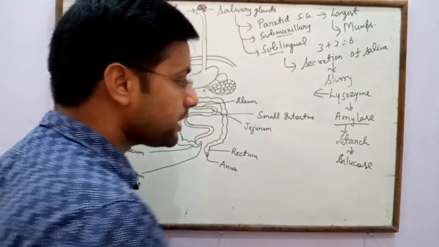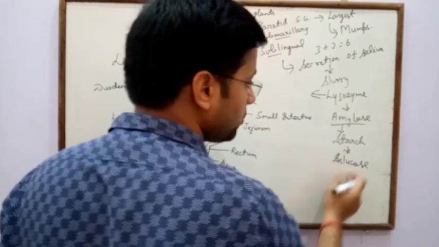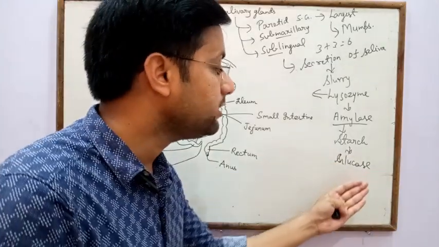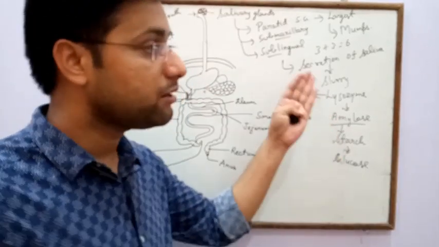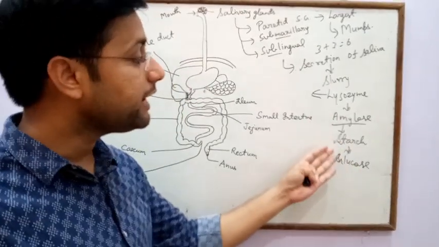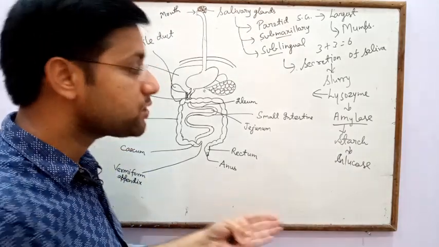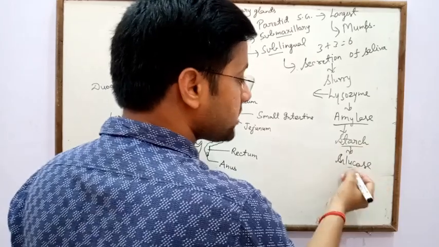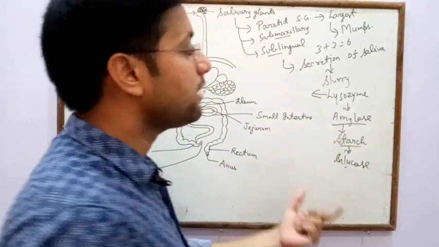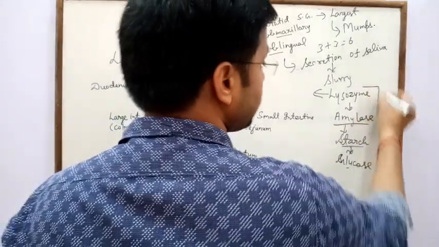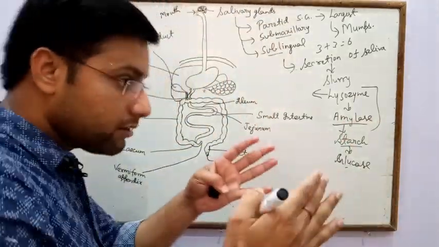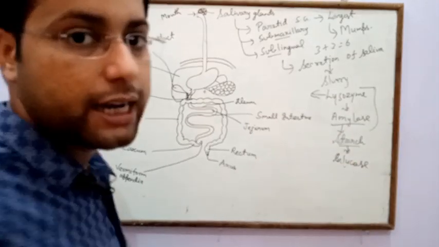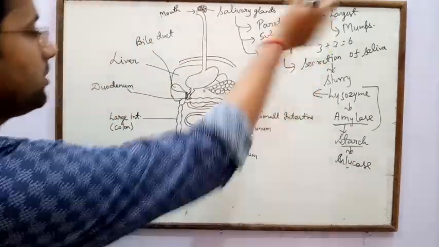Which enzyme helps in the conversion of starch into glucose? That is salivary amylase, because the plant product contains starch, as plant body stores its food material in the form of starch, and that starch is converted into glucose through the salivary amylase enzyme. So both enzymes are helpful in the digestion of food. So digestion occurs from the buccal cavity, that is from the mouth.